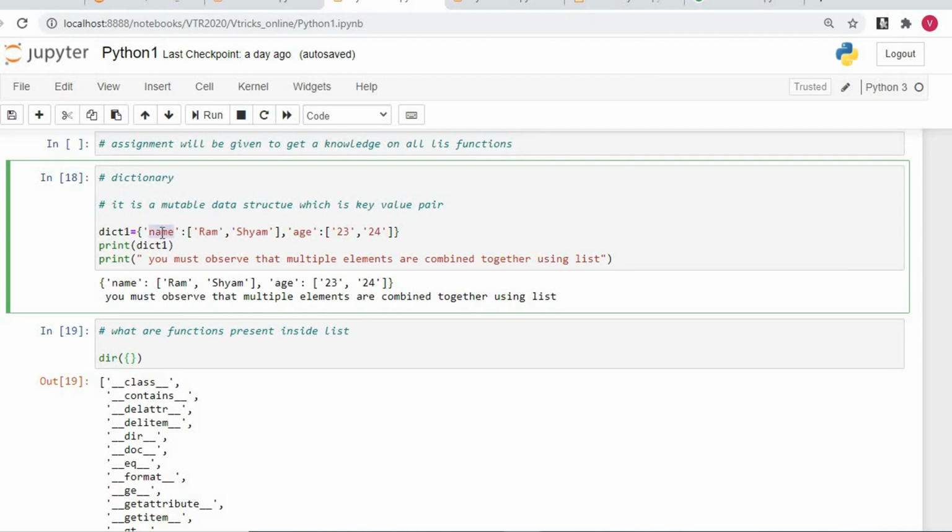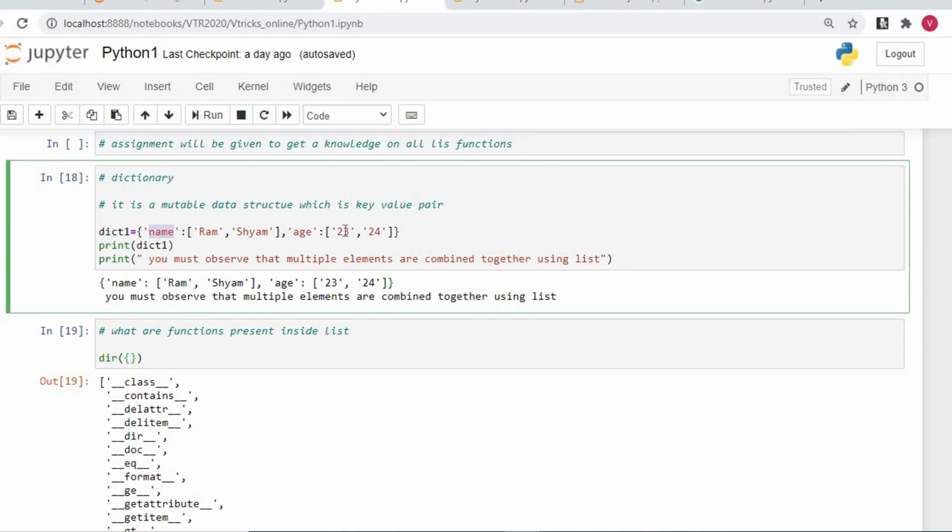So the name is the key, and the value is Ram and Sham. I'll put a comma, then I say age is 23, 24. This is how we create a dictionary. A dictionary is a key value pair where we create a key inside single quotes and we create a value inside single quotes accordingly.